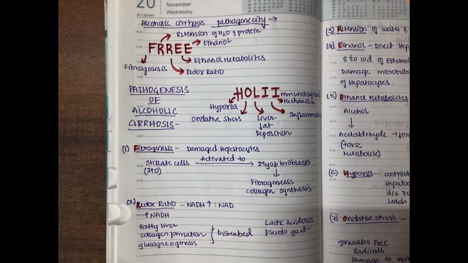Here we'll talk about pathogenesis of alcoholic cirrhosis. We'll try to remember all the important points using this mnemonic, FREE WHOLLY. F here stands for fibrogenesis. It means fibrous formation, or the collagen formation in the liver.